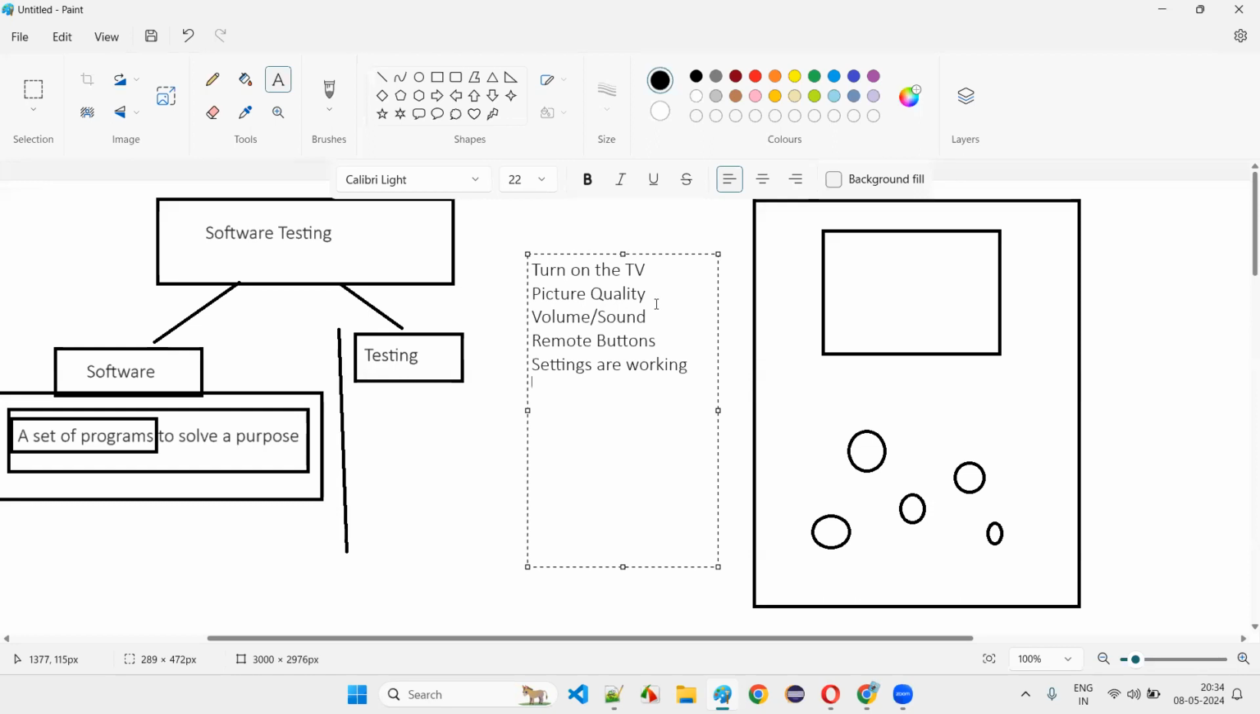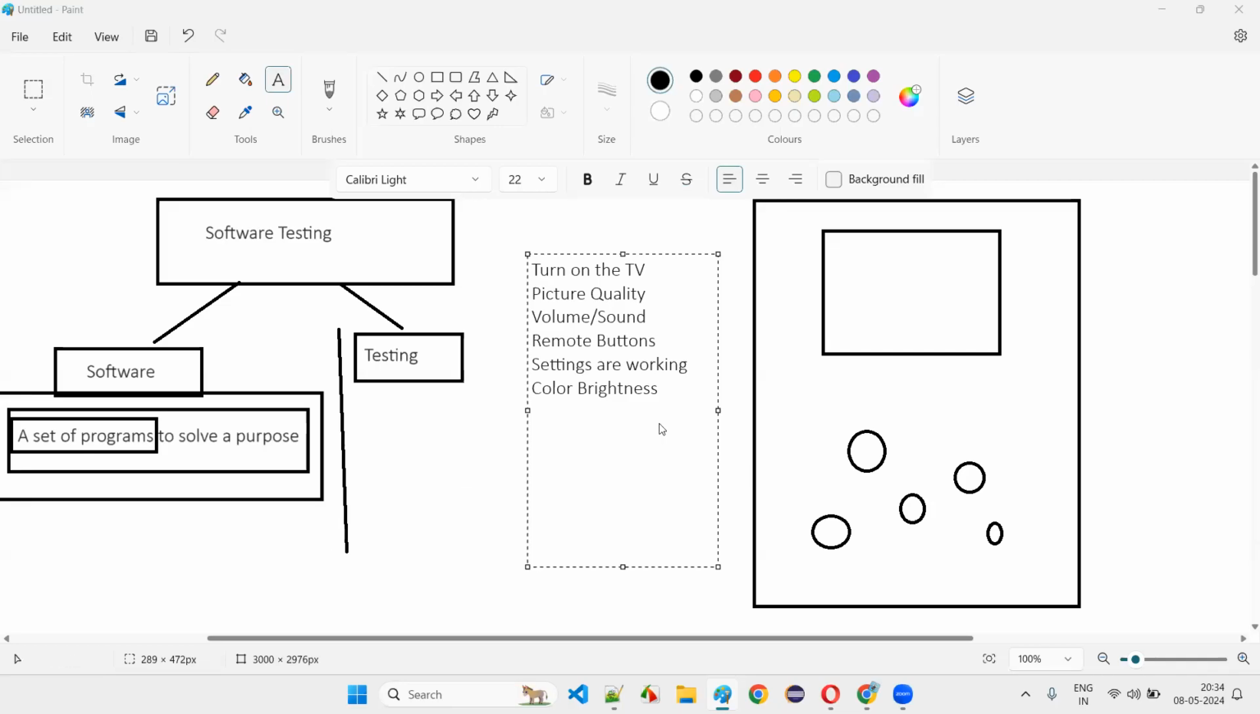What else? Think, guys, think. This is very simple. As an end user who has purchased this TV, you think. We can check color, brightness, you can increase the degrees. Yeah. What else?